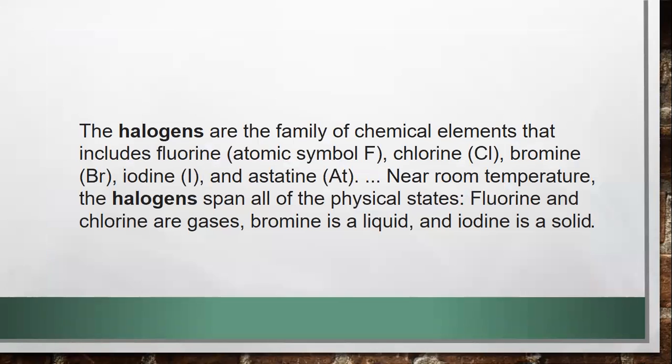Another important group that we need to discuss is the halogens. Halogens are group 7 of the periodic table. They are the family of chemical elements that includes fluorine, atomic symbol F, chlorine, bromine, iodine, and astatine. Near room temperature, the halogens span all of the physical states. Fluorine and chlorine are gases, bromine is a liquid, and iodine is a solid.